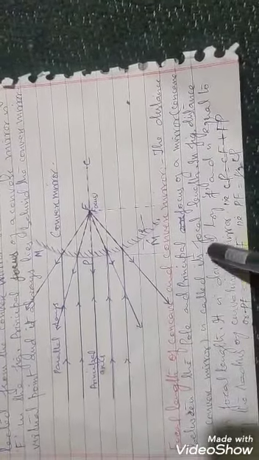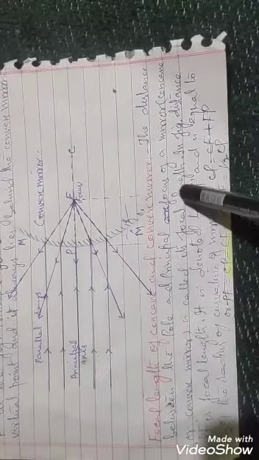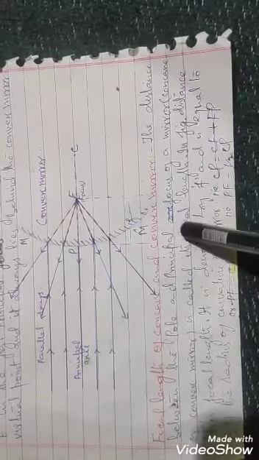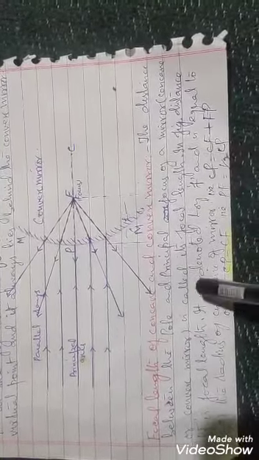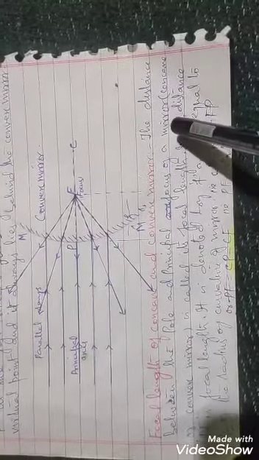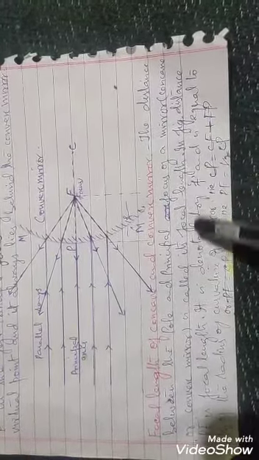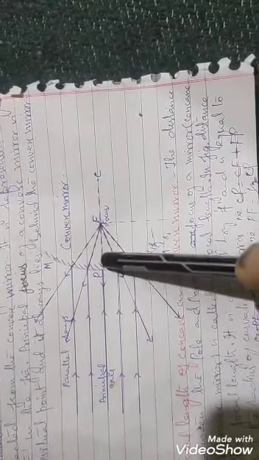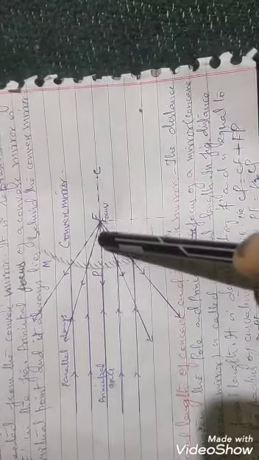Focal length of concave and convex mirror. The distance between the pole and the principal focus of a mirror is called its focal length. In this figure, from this pole P to focus point F, this distance is known as the focal length of the convex mirror.